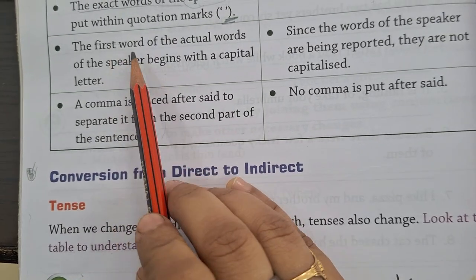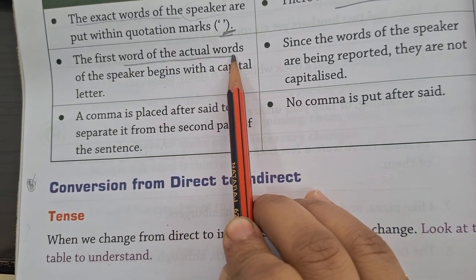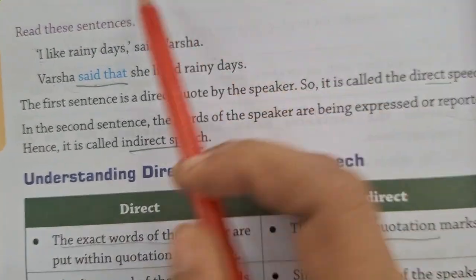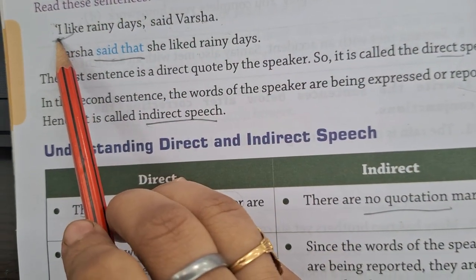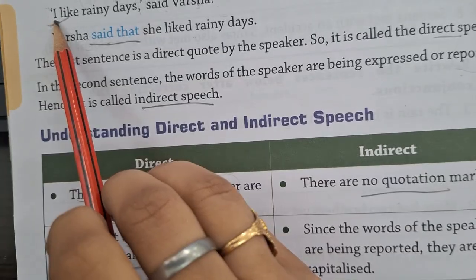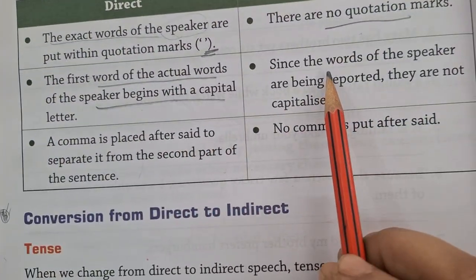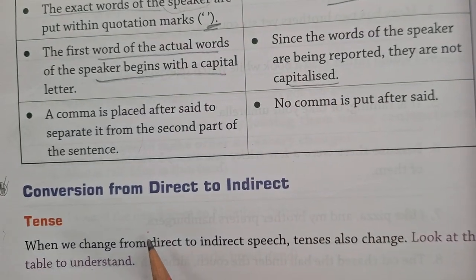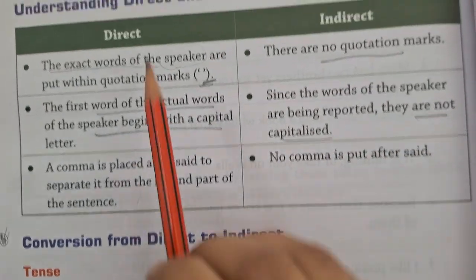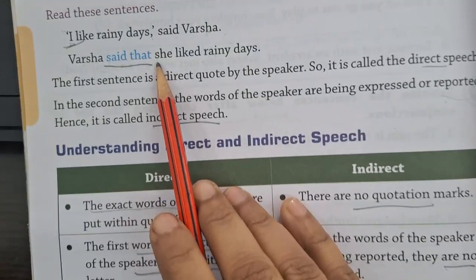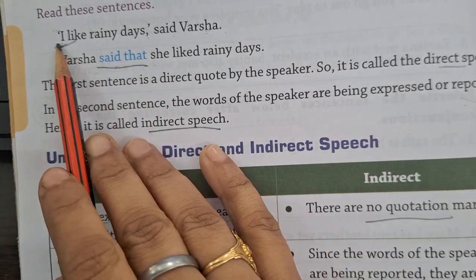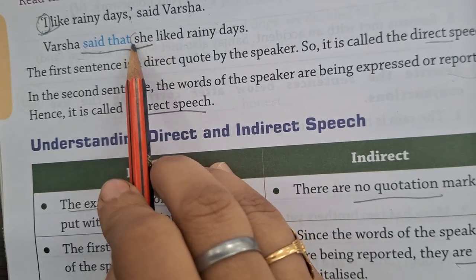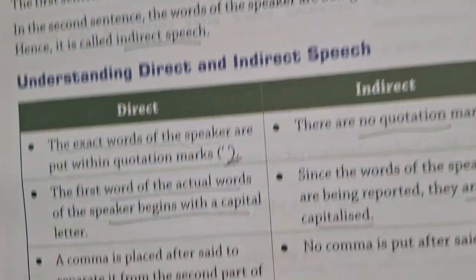Then the first word of the actual words of the speaker begins with a capital. If we see in the example, the first letter here is capital, whatever is said by Varsha. But there is no such thing in indirect speech. It is not capitalized. Like here we have changed the pronoun, the person, I to she, and again this is not in capital letter.